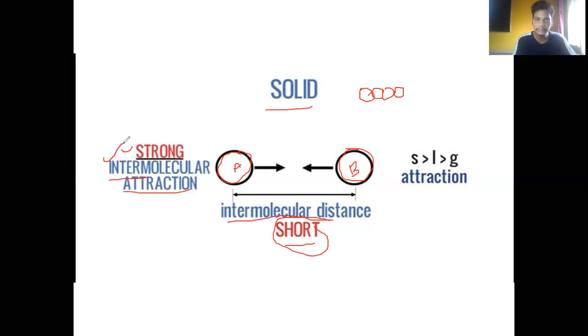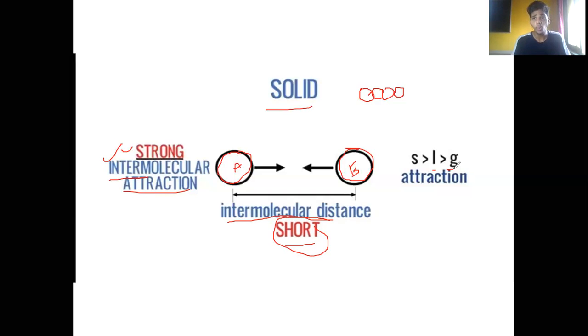This is the reason why solids are closely packed and have a definite shape and volume, because they have a strong intermolecular force as compared to liquids and gases. When you talk about a solid, you have to understand that it's a closely packed structure. It has to come to your mind. When you talk about a liquid, it's somewhat loosely packed. Why? Because the molecules of a liquid are a little bit apart from each other, since the intermolecular force is a little less as compared to the solid.